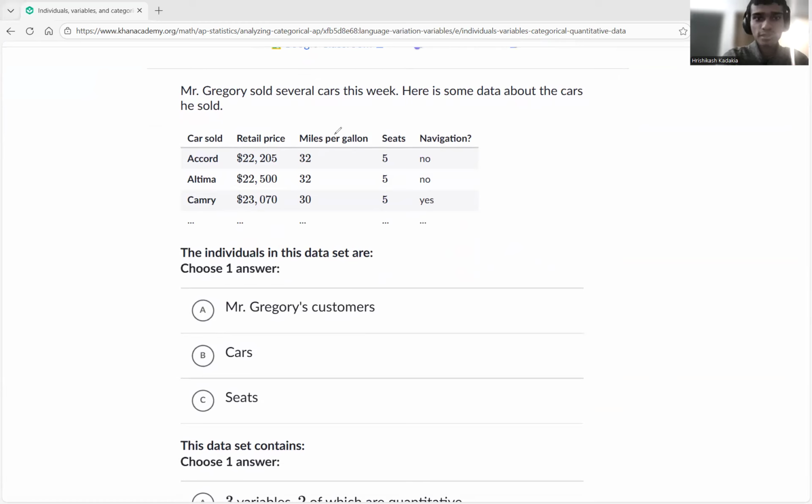What is all this? Retail price. These are the four variables. Okay, just four variables. Now, how do we say these are the four variables? Why not cars sold is a variable? Because all of this data is about the cars he's selling. Okay, this is all about the cars he is selling.